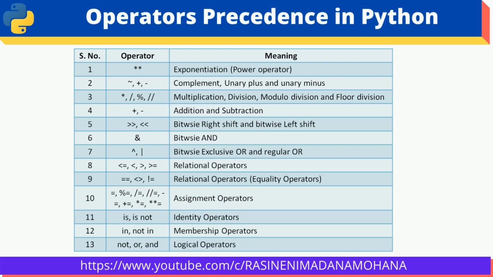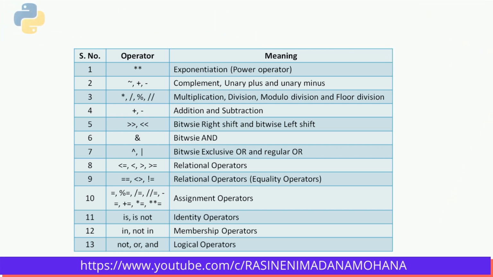The next, identity operators, which we just discussed: is, is not. Then membership operators: in, not in. Finally, logical operators: not, or, and. So this table shows all the operators with precedence from highest to lowest. This is the order of precedence followed in Python.